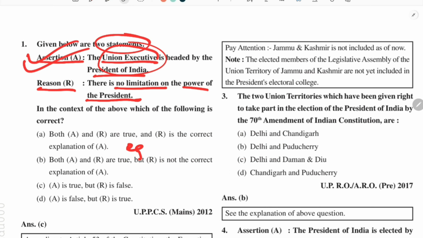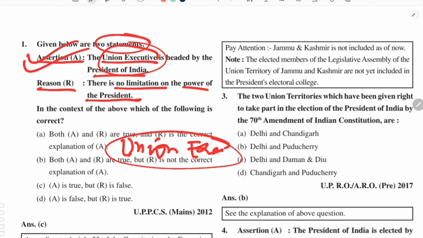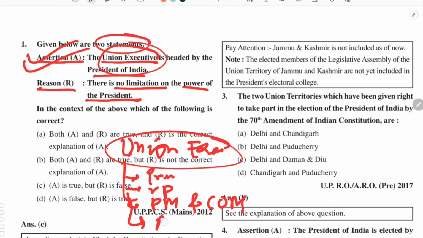Here we are talking about the Union Executive. We must know that the Union Executive consists of four parts. First is the President, second is the Vice President, third is the Prime Minister and his Council of Ministers, and fourth is the Attorney General of India. You have to remember that these are the four parts of the Union Executive. The Attorney General is the highest legal officer of India.